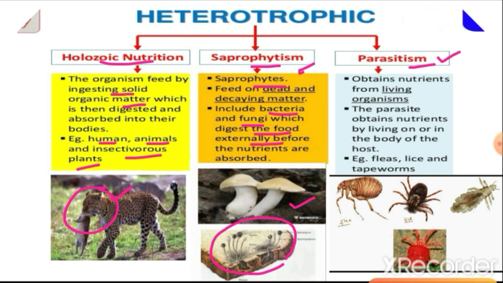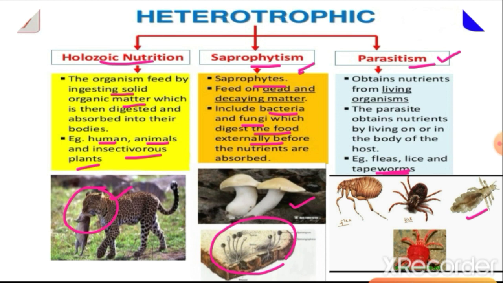Then parasitic nutrition. These organisms live on the body or inside the body of organisms from which they obtain the food. These organisms also obtain digested food. For example, the tapeworm. The tapeworm is found in our small intestine. Tapeworm, hookworm, these organisms are found in our small intestine. So these organisms obtain the digested food. Lice is also an example. The lice is found on our hair, so they obtain the digested food from our head.